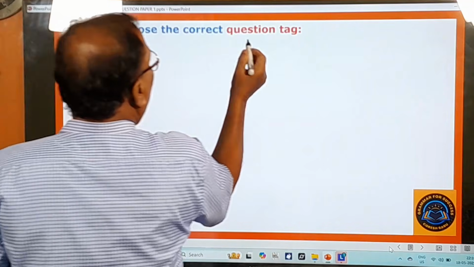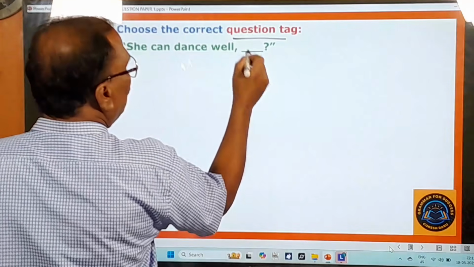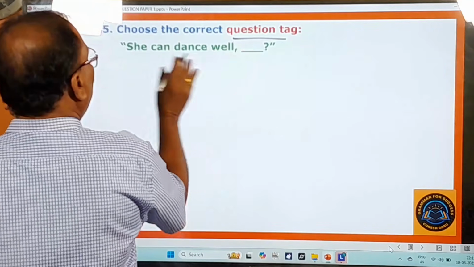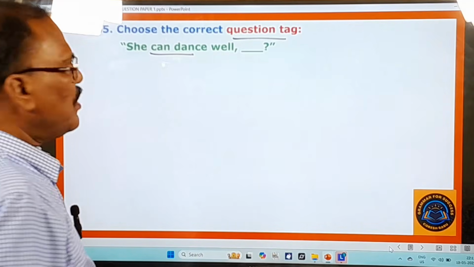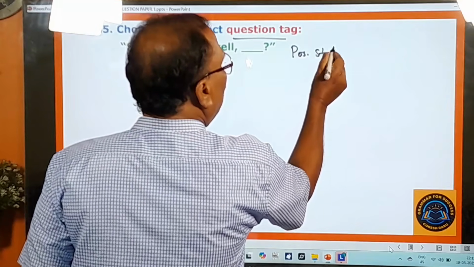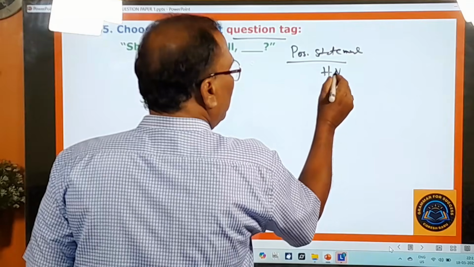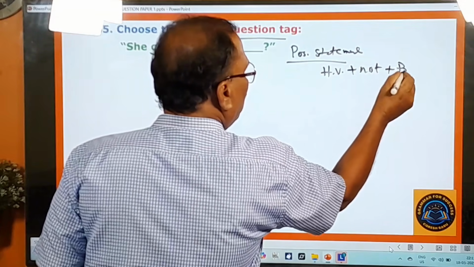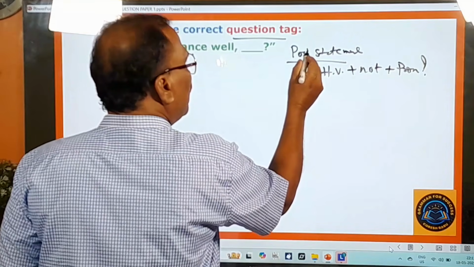65th question. Choose the correct question tag. What is the sentence given here? She can dance well, dash, question mark. So what question tag is to be used? First of all, you look at the given sentence. What is that sentence? It is a positive statement. So for a positive statement, the question tag formula I'm giving you: statement, then you have to take the helping verb from that sentence, you have to add a 'not' to that, then you have to use the pronoun and question mark. So that is the rule for a positive statement.